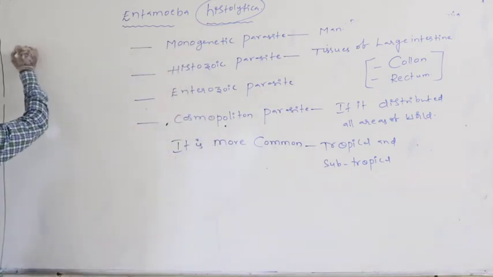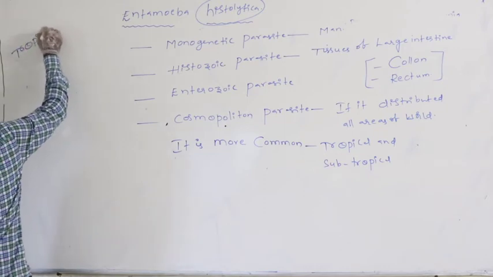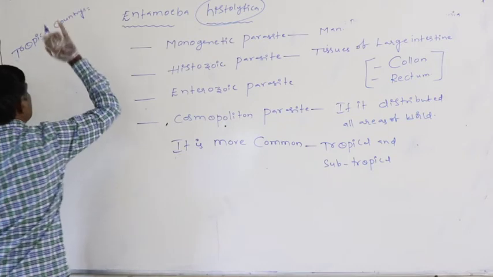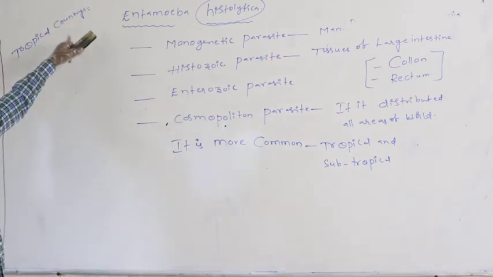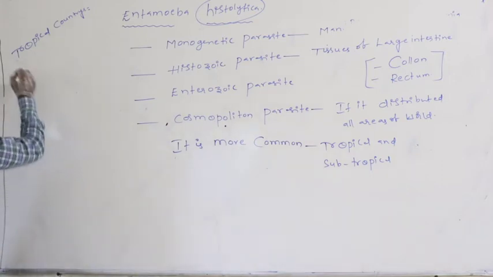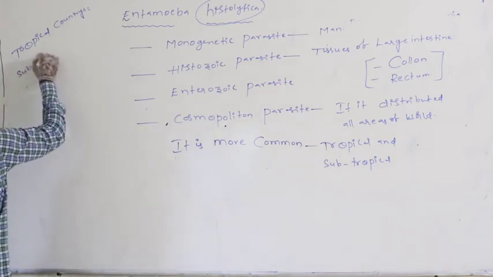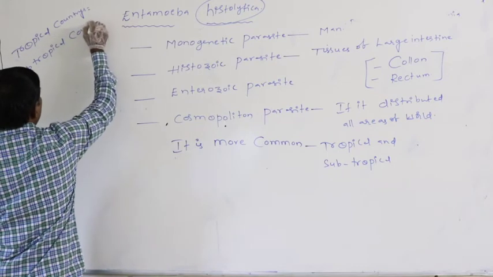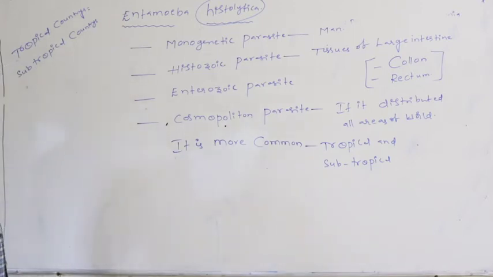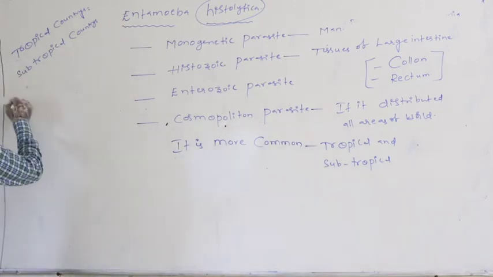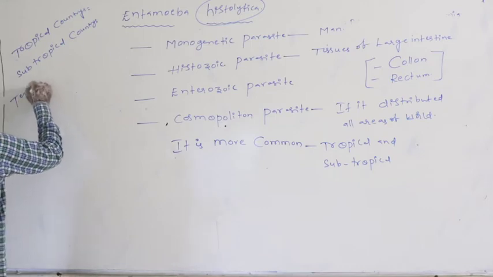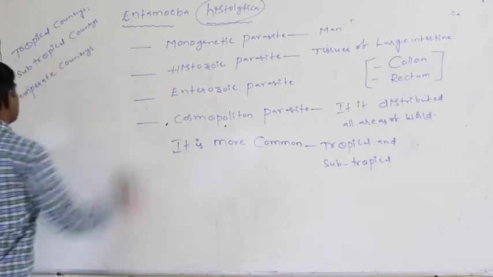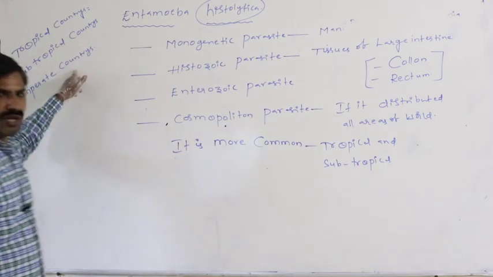Definitely tropical country means where the temperature is above average. Again, subtropical countries where the temperature is average. Temperate countries where the temperature is below average.